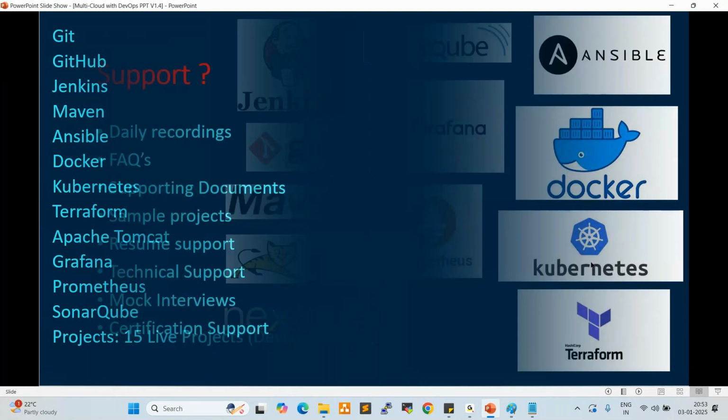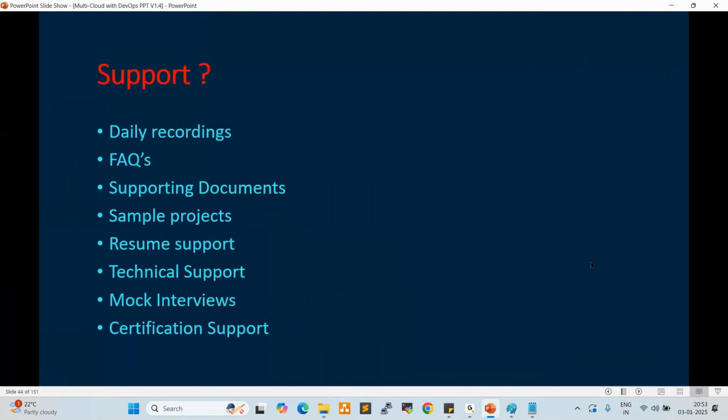So what kind of support we provide? Daily recordings will be provided, FAQs, frequently asked questions, supporting documents, sample projects, resume support, technical support, mock interviews, certification support also we provide. Clear, right?